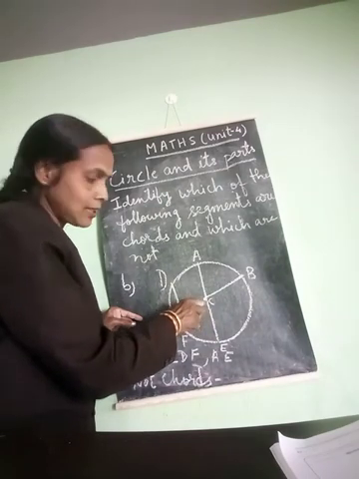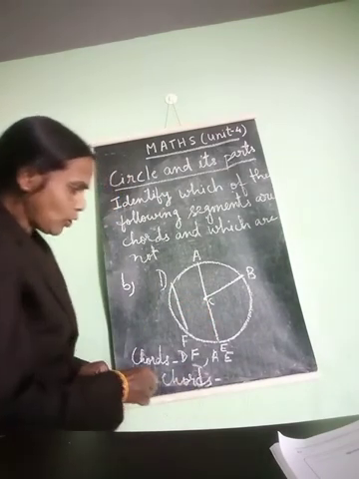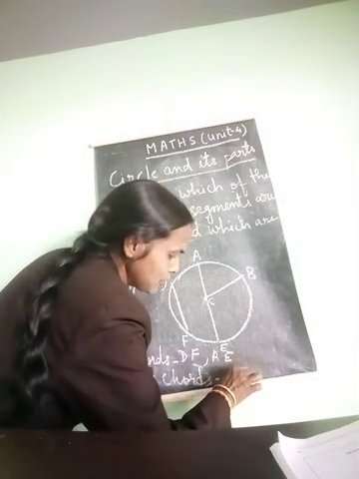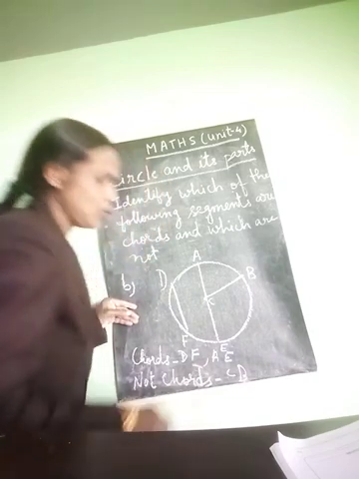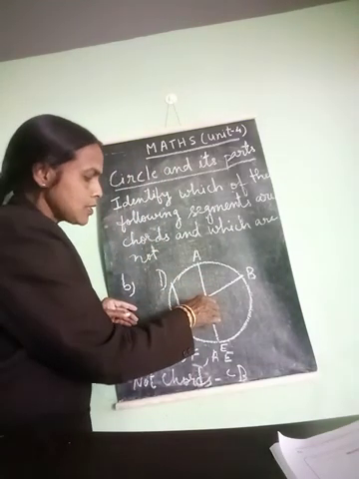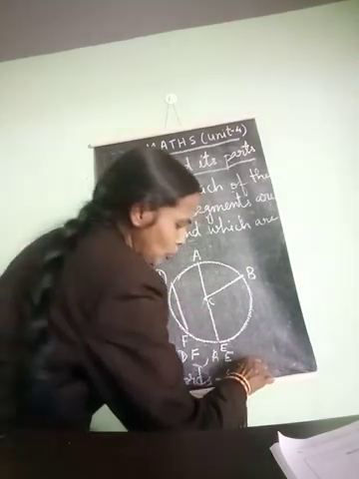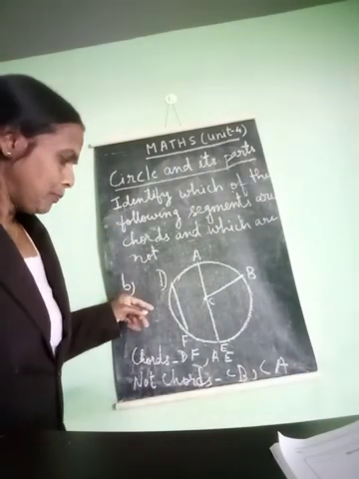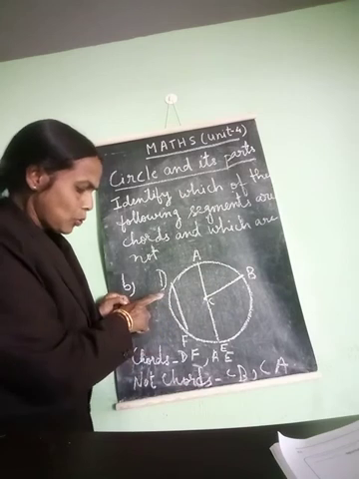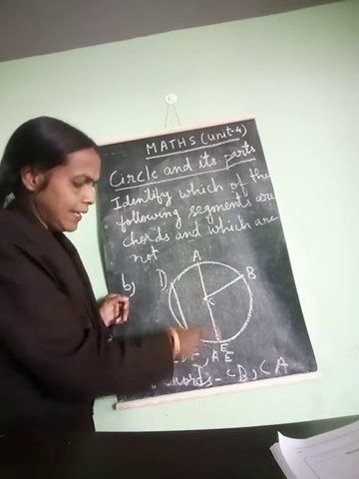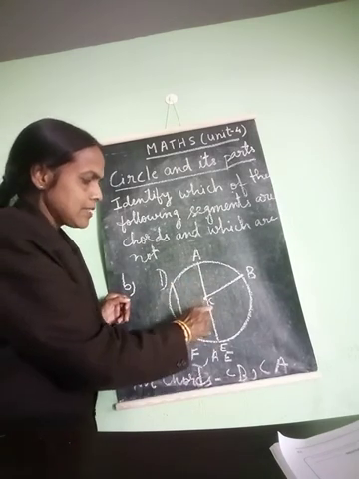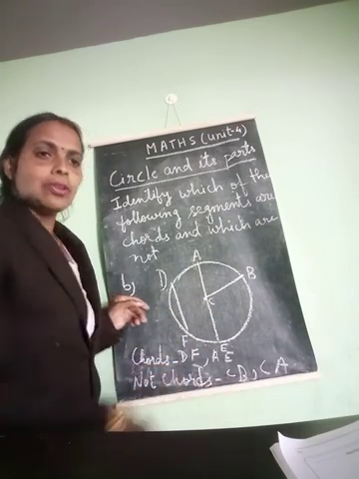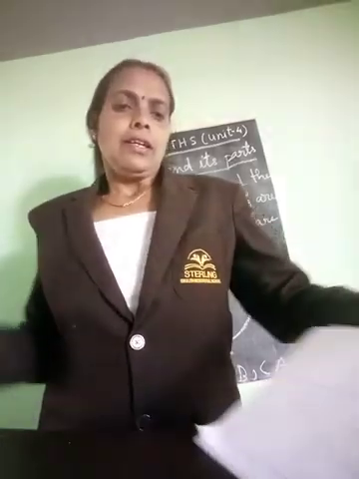And which are not chords? CB is not a chord, because it is not joining 2 points on the circumference, and CA is also not a chord. So the chords are DF and AE, and CB and CA are not chords. So write it here. You have to do it in your workbook.